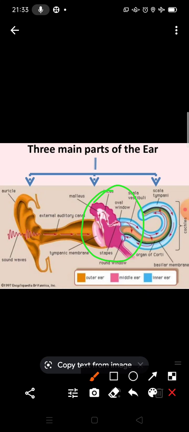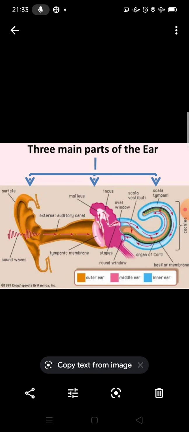Now we will discuss the structure of the middle ear. Students, you can see the middle ear is an air-filled column that consists of three interconnected bones. What are these? First, malleus, then incus, and third is the stapes.